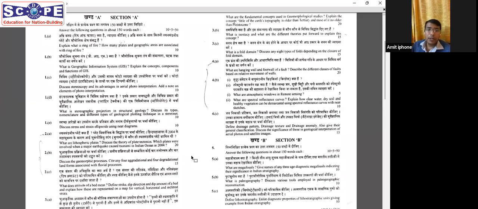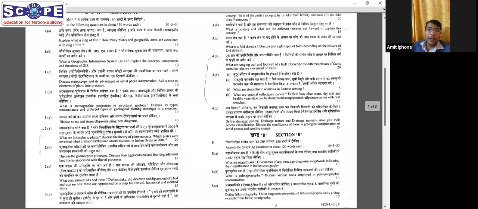2A is about lithospheric plates and the cause of plate tectonics, which is very simple. Another question asks about the places involved where the major earthquake caused the tsunami in the Indian Ocean in 2004. This is not a normal question, it's a GS type question: which plates were involved in the major earthquake which caused the tsunami in the Indian Ocean in 2004. So again, one single fact, and the other questions are just normal questions.